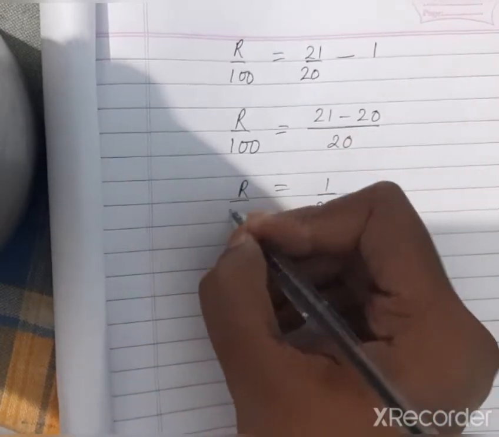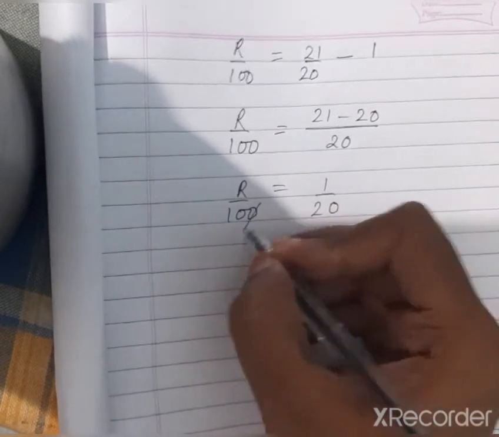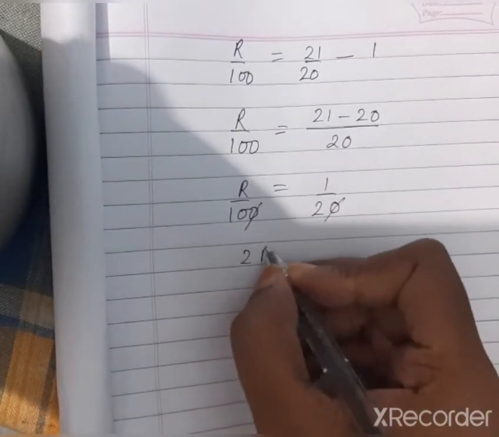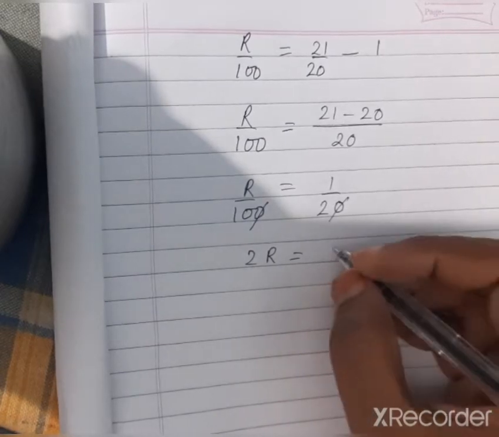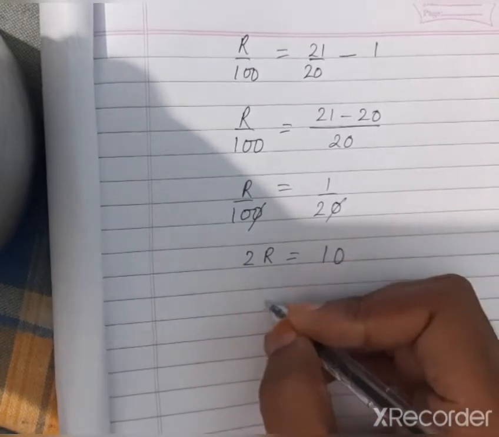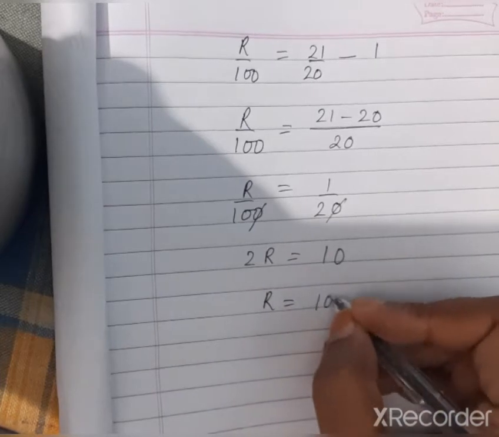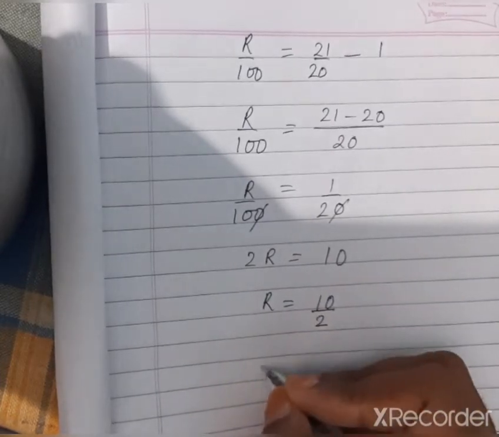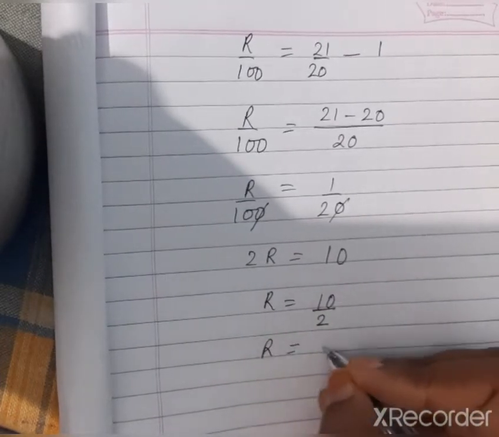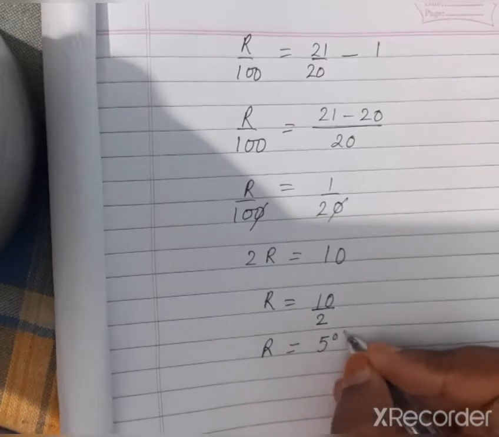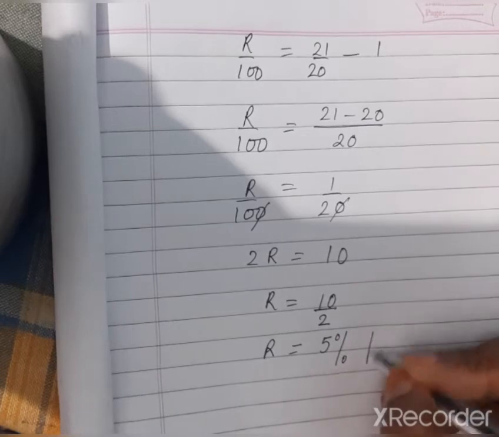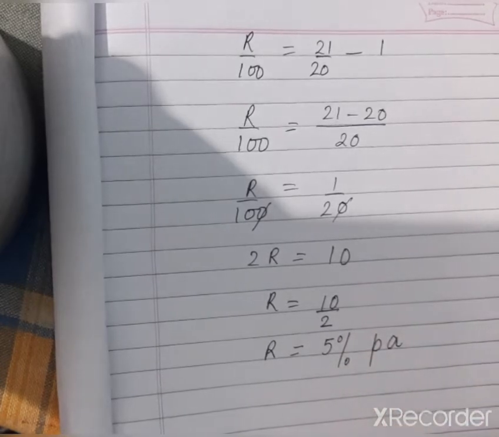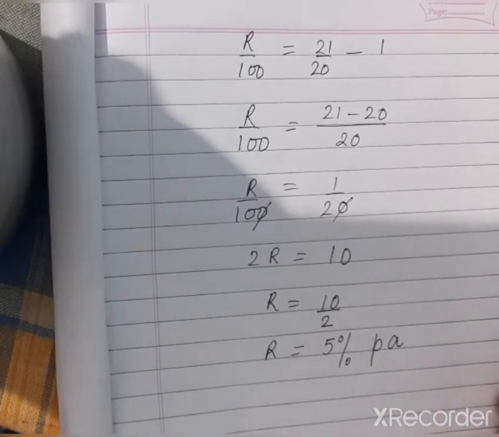Here the zeros can be cancelled. We can write 2r equals 10, which means r will be equal to 10 upon 2, which means r will be equal to 5% per annum. R will be equal to 5% per annum.